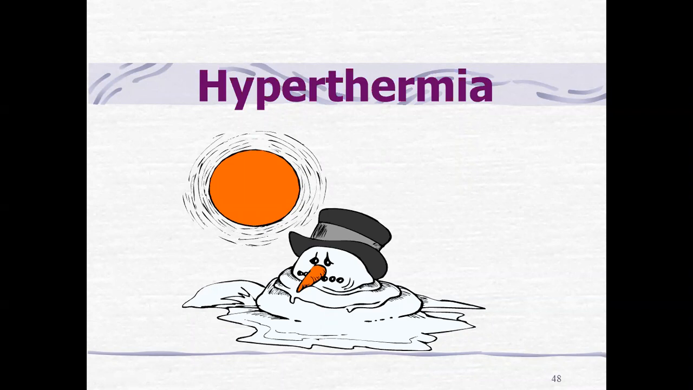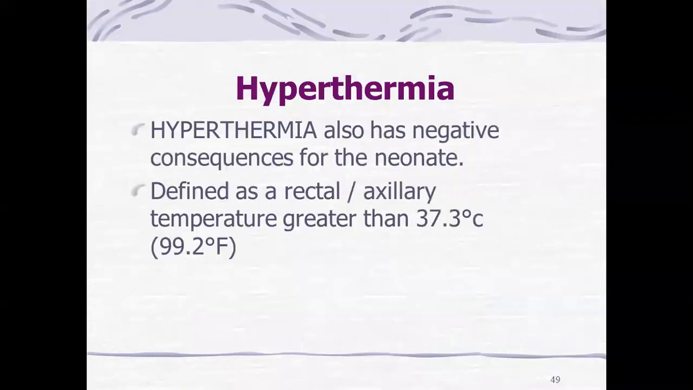Hello students, in today's class we are going to see the continuation of the previous class. In the previous class we saw hypothermia. Now there's the opposite one, hyperthermia. Hyperthermia also has negative consequences for neonates, defined as a rectal or axillary temperature greater than 37.3 degrees Celsius.